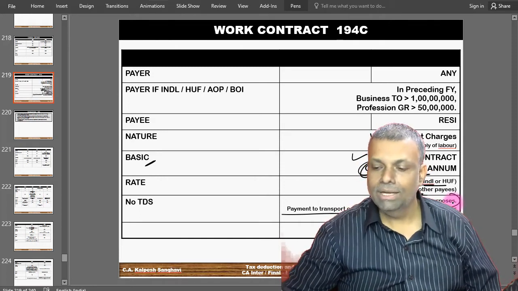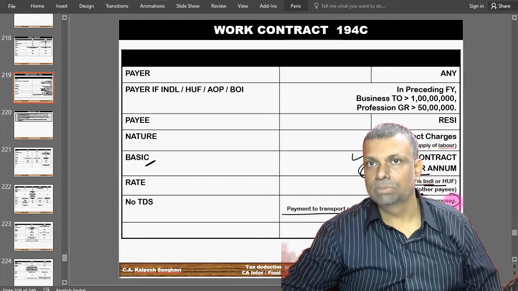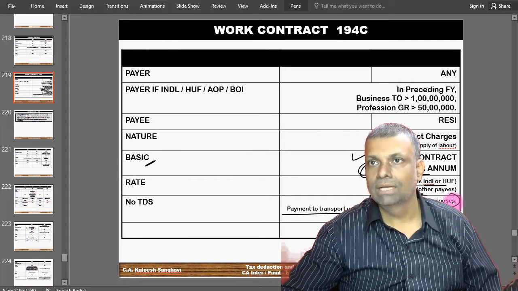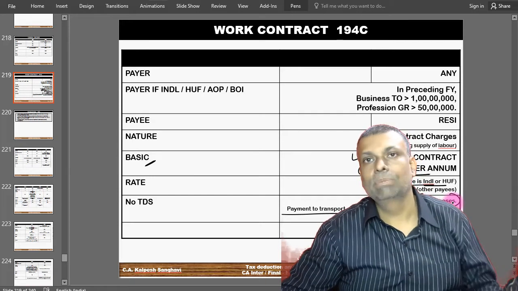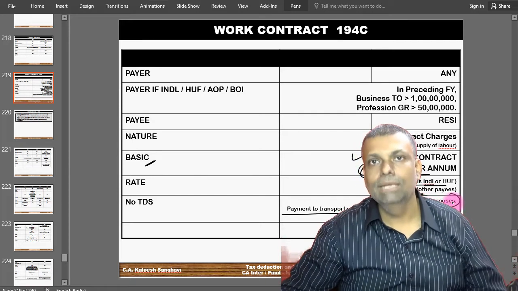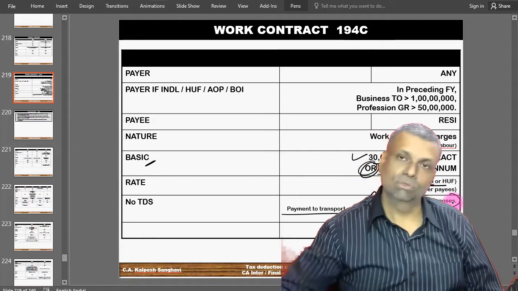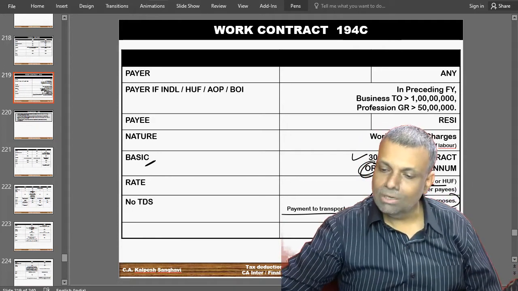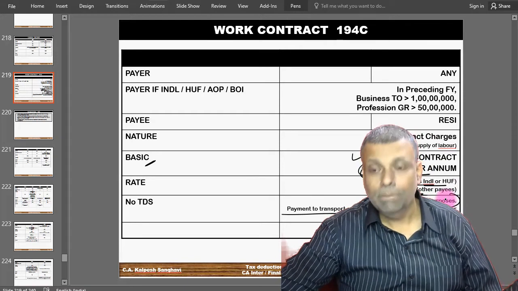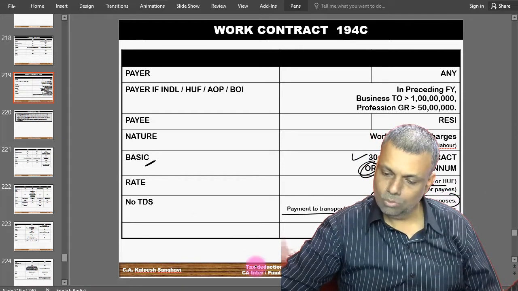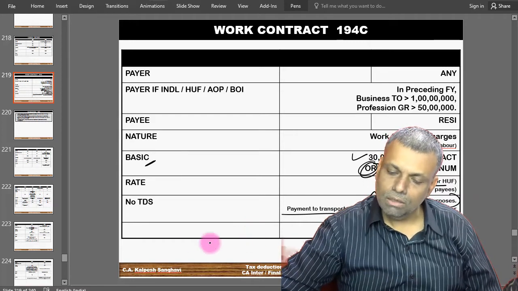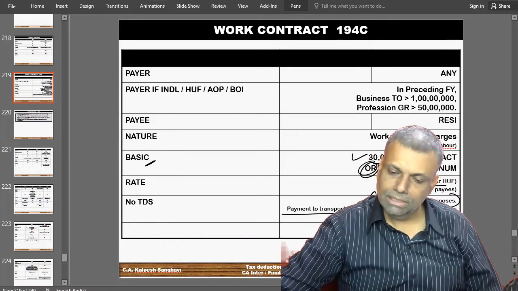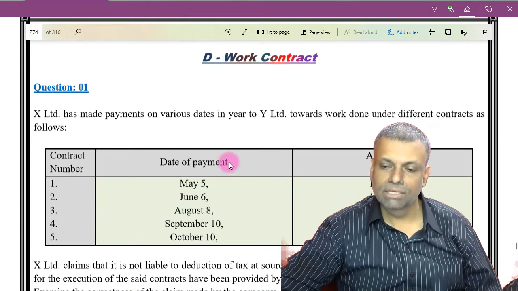I repeat, where any payment is for the personal purpose. For example, if I enter into a contract and that contract is for my personal purpose, in that case I will not have to do any TDS compliances. So these are the hardcore basic points that you will have to remember in this question. There are some more extra points that I will tell you, but before that, let us go to this particular question.